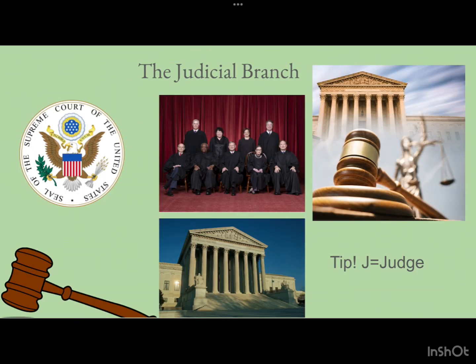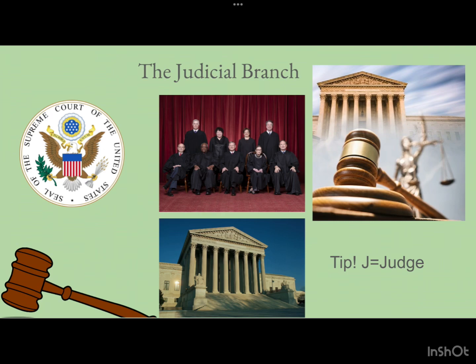Next is the judicial branch. The judicial branch is composed of the Supreme Court, which has 9 justices on it. It is established in Article 3 of the Constitution. Article 3, Section 1 establishes judicial review. Article 3, Section 2 defines the scope of judicial power, including jurisdiction and the right to a jury in a criminal case.